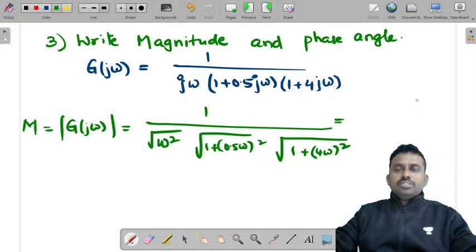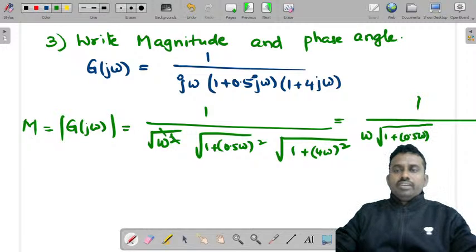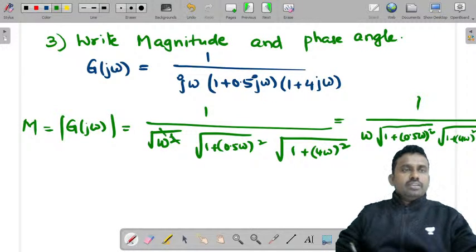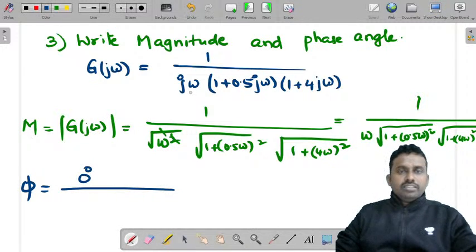So what do you get from this? 1 by root omega square, you can cancel this: omega under root of (1 + (0.5 omega) square) under root of (1 + (4 omega) whole square). And then we will write the phase angle. What is the phase angle? You know that, right? In the numerator you get 0 degrees, by j omega.